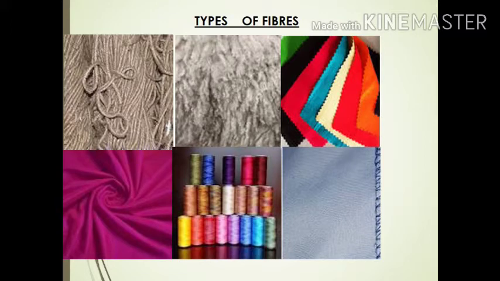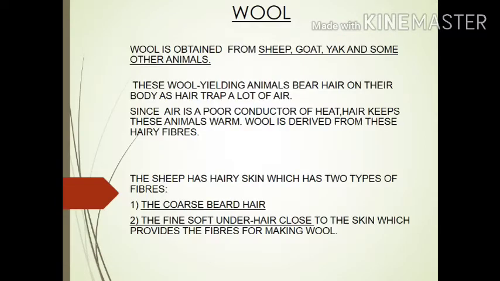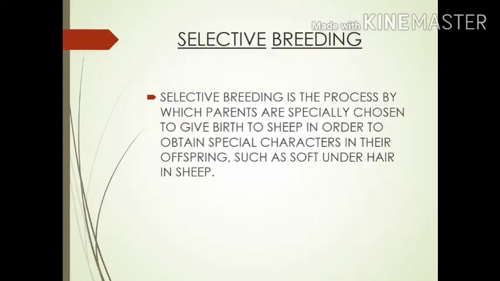Now we start with wool and wool yielding animals. What is wool? Wool is obtained from sheep, goat, yak and some other animals. These wool yielding animals bear hair on their body, as hair traps a lot of air. Since air is a poor conductor of heat, hair keeps these animals warm. Wool is derived from these hairy fibers.